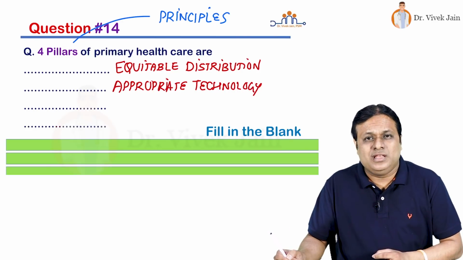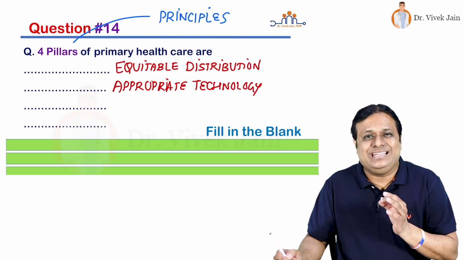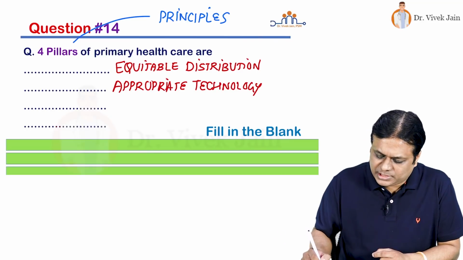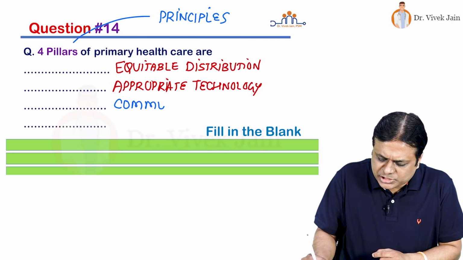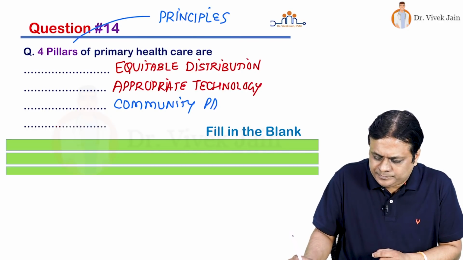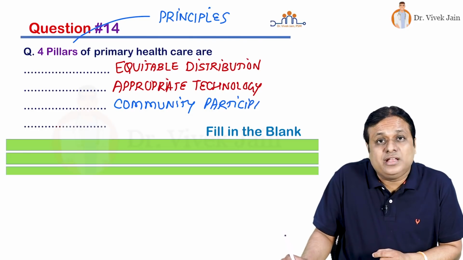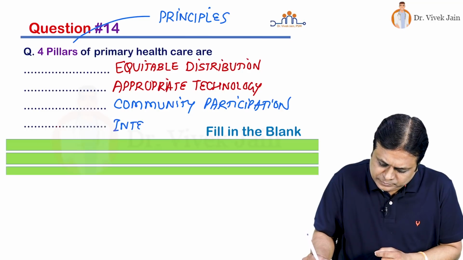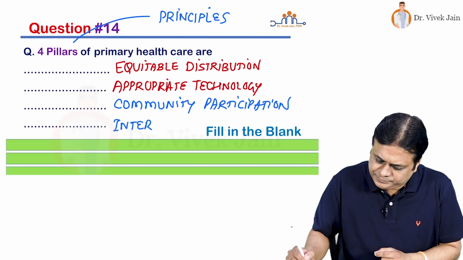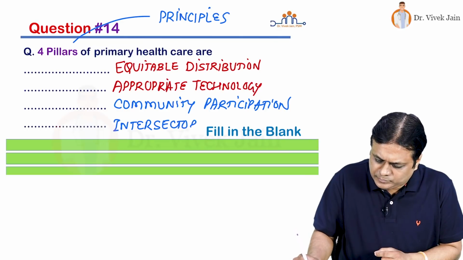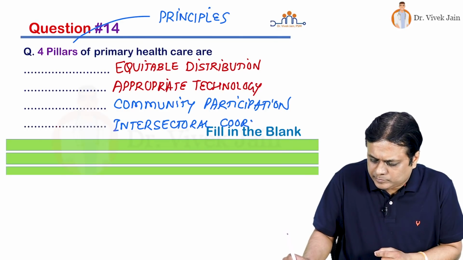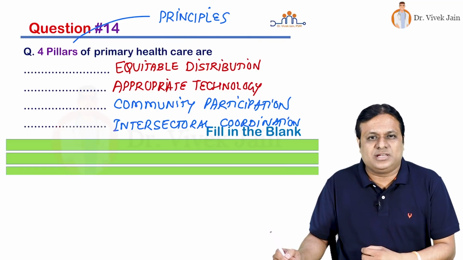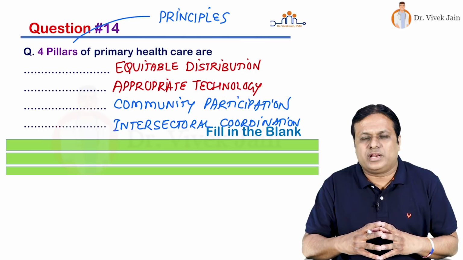Technology should be cheaper, but results should be exactly like the expensive technology. Standpipe in a village is a very good example. Third is community participation. ASHA worker is a very good example. And fourth is intersectoral coordination. So friends, if you have got all the 4 correct, very nice.